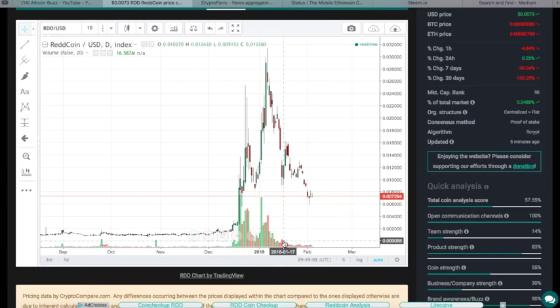When you see a nice big volume candle come in, just a bar coming up into here, oh, why are people trading this more? Where's the potential for it to land? Is it going to have potential to double, to triple? There's a lot of room here for it to go back and visit the all-time highs. We're just looking at risk to reward. When I look at this, risk to reward, could it go down to zero? Sure, absolutely. Here's your reward.